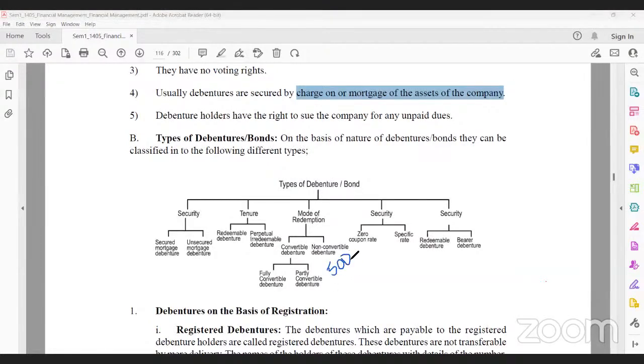Fully convertible means the bond or debenture is converted into equity shares. Partially convertible means, for example, 50% of the bond is converted into equity and 50% is retained as debt, debenture; it could be 50%, 40%, 30% like this, or redemption.